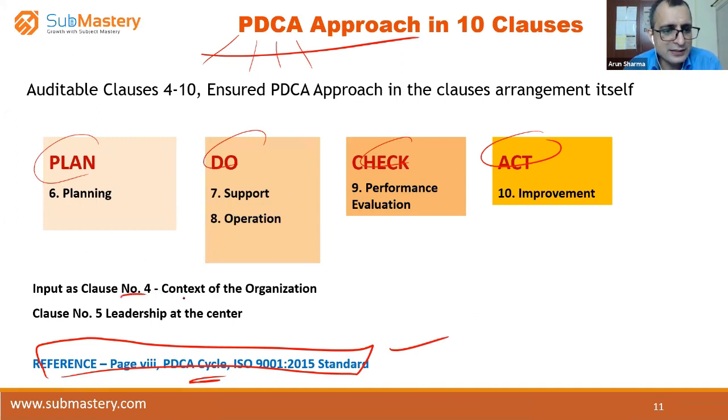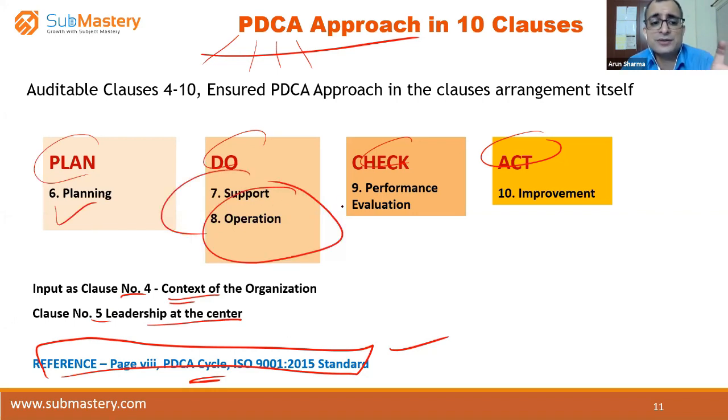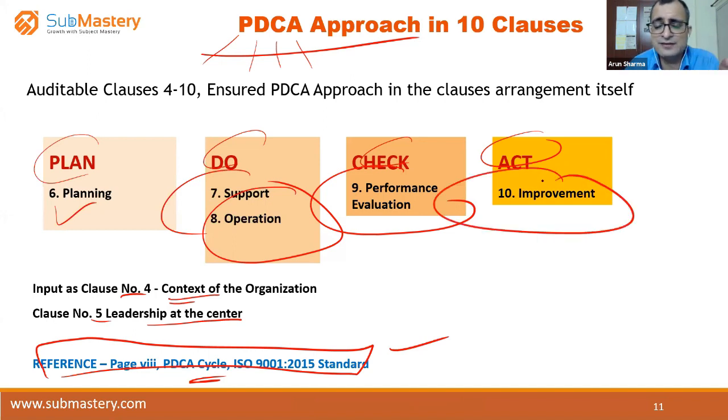So basically, clause number 4, which is the context of the organization, and clause number 5, leadership, which is at the center, and clause number 4 is the input. What they have given is this: in plan, the planning will come; in do, support and operation will come; in check, performance evaluation will come; in act, improvement will come. So the only thing is that they have arranged the clauses in the plan, do, check, act cycle. That's the only thing they have done. That's it.